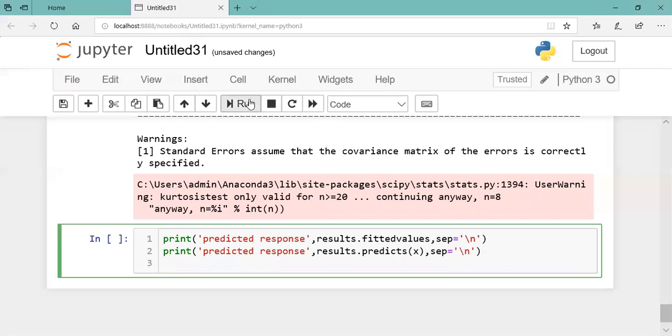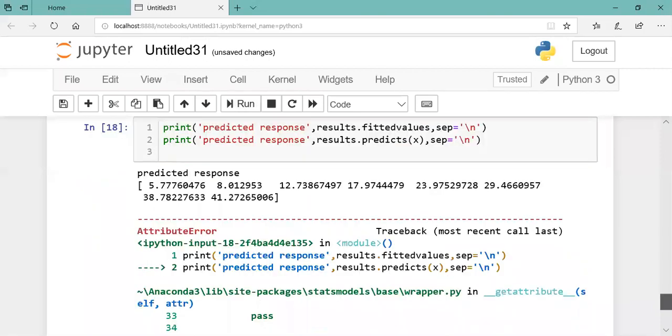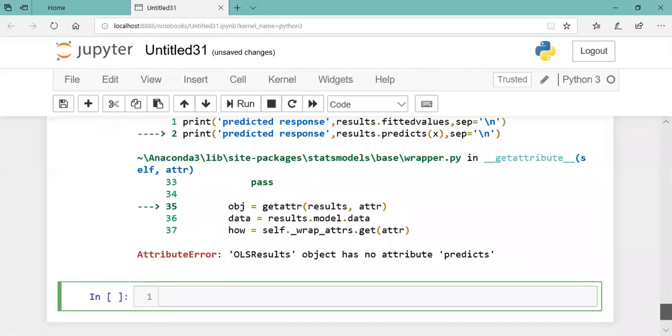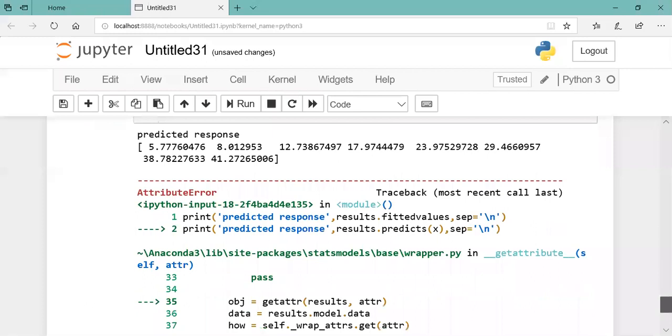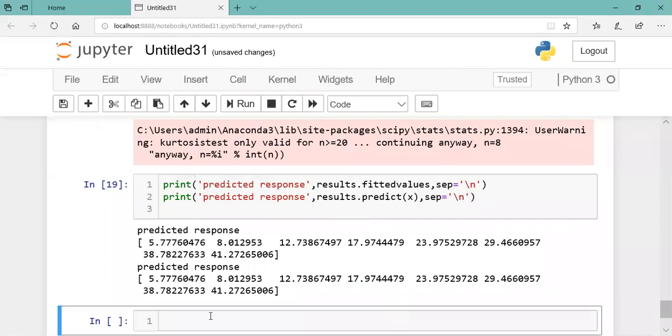Let's run this. So these are two different ways to display f of x.